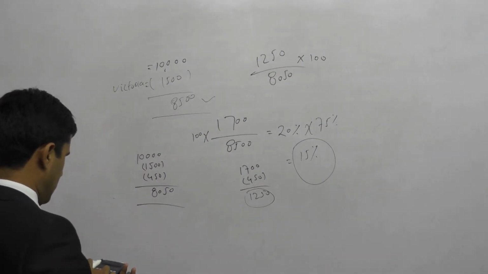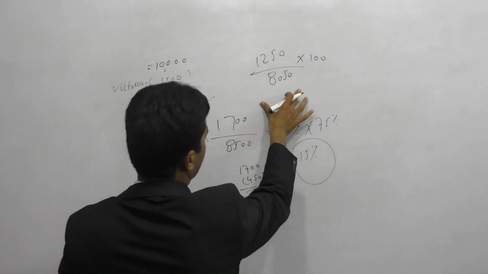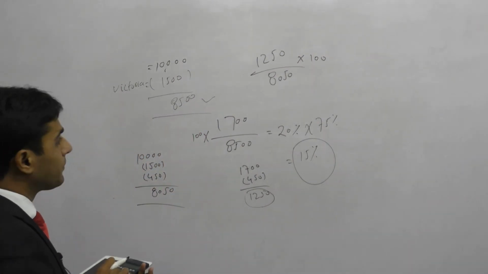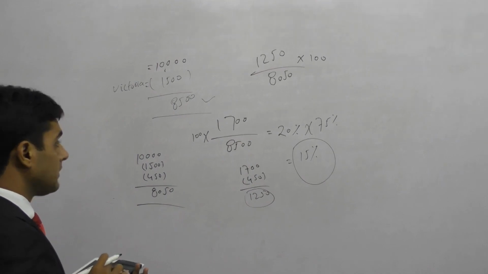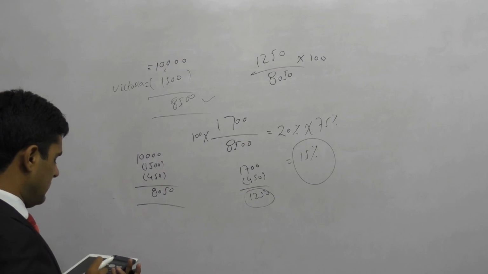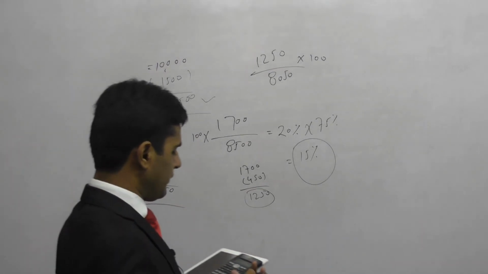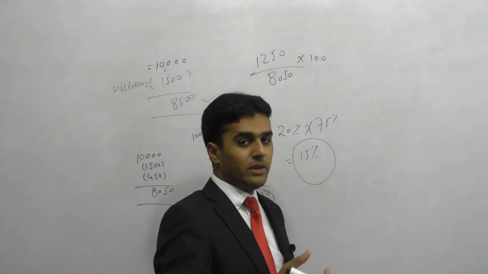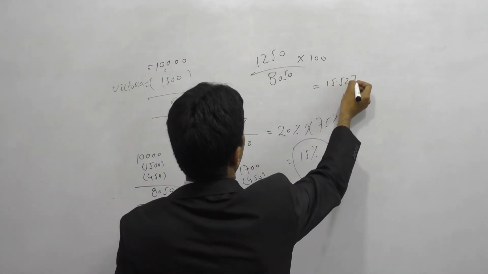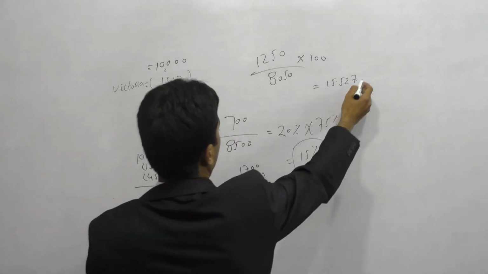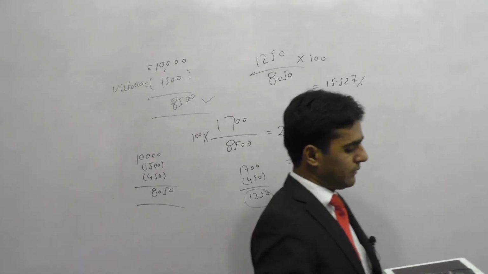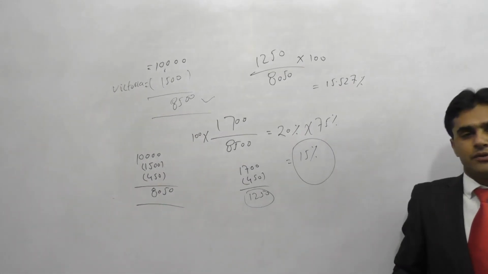If it is less than 15%, that's fine. If it is more than 15%, then the condition is not satisfied. So 1250 divided by 8050 multiplied by 100 is 15.527. So it is more than 15%, and the condition is not satisfied for reduction in the level of shareholding.